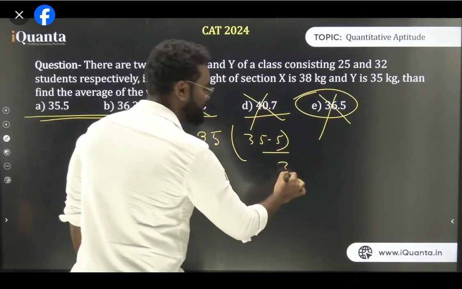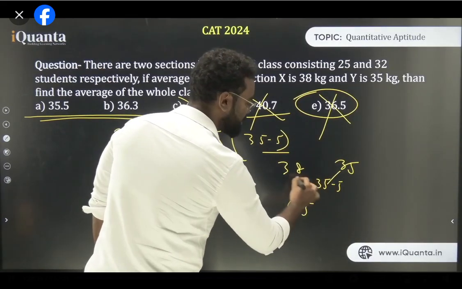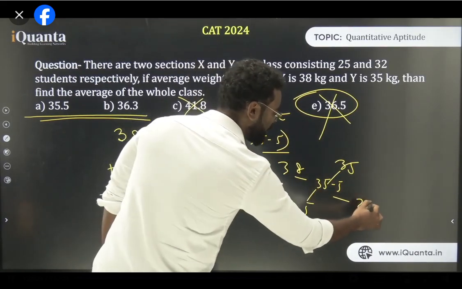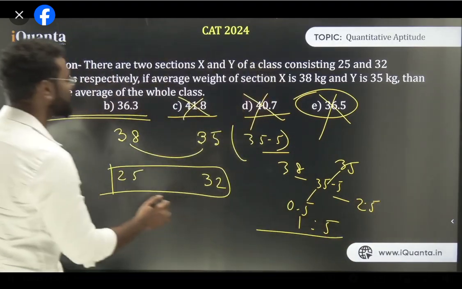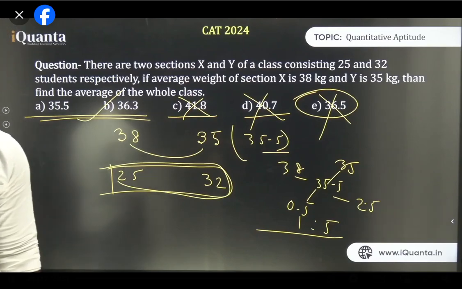Why? Because if 35 is there, and the average is 35.5, the difference is 0.5, and the other difference, from 38 to 35.5, is 2.5, which is nothing but 1:5. So your ratio is not 1:5, it is 25:32. That's why the answer is 36.3. So in that way also you can solve this type of question.